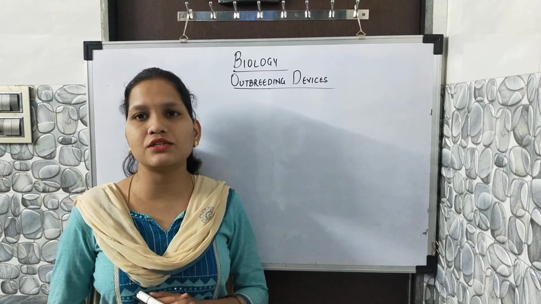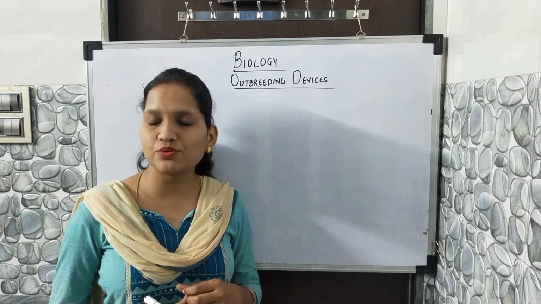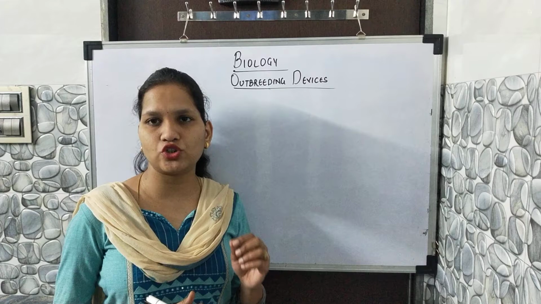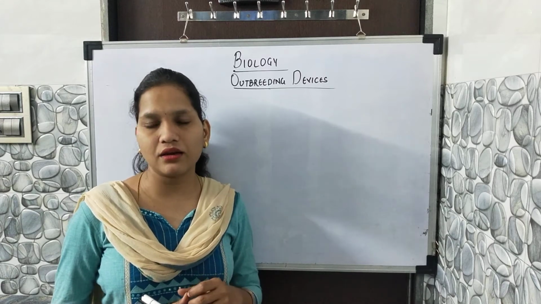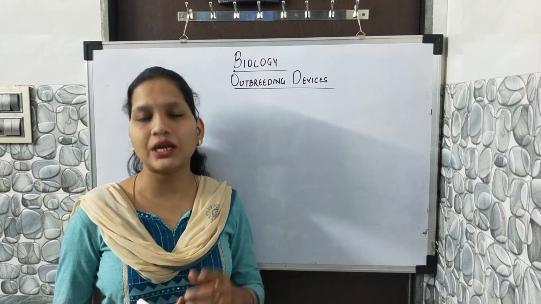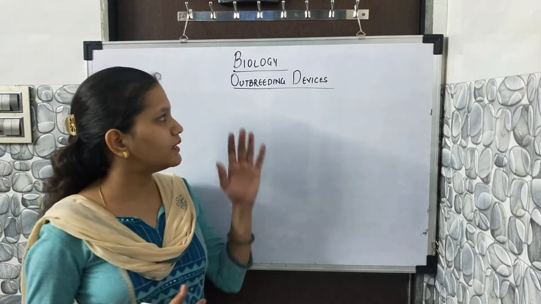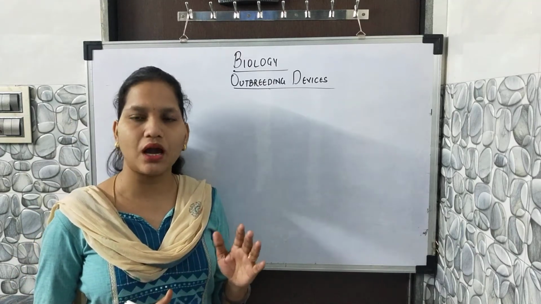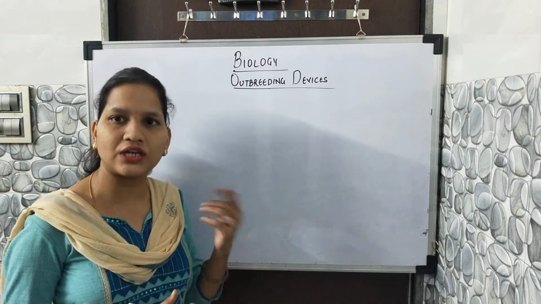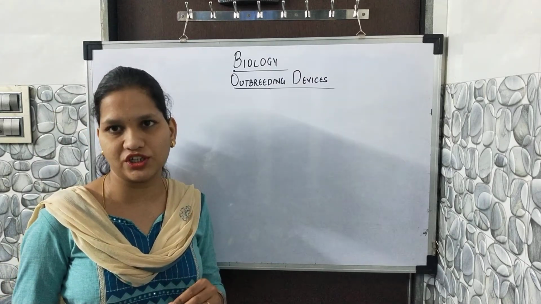The reason behind this is what? Outbreeding devices are a type of evolution which has been shown by the flowers, and it promotes cross pollination rather than self pollination. What is the concept behind outbreeding devices? Here, when we study outbreeding devices, the flowers have shown evolution where they promote cross pollination more, and not self pollination.